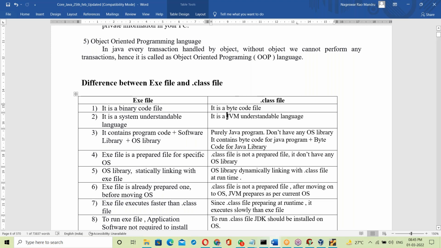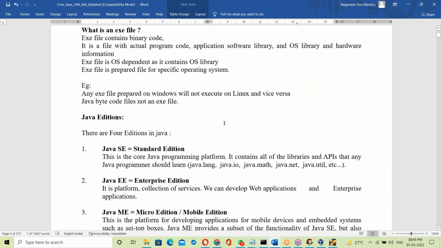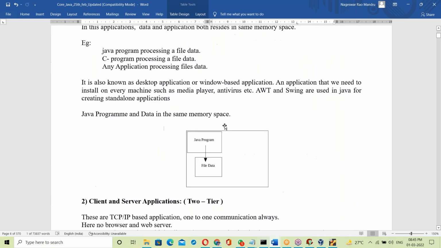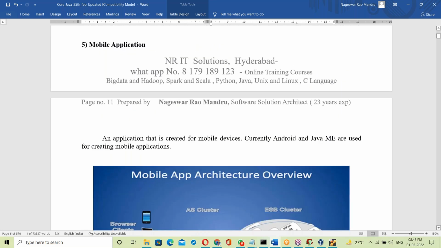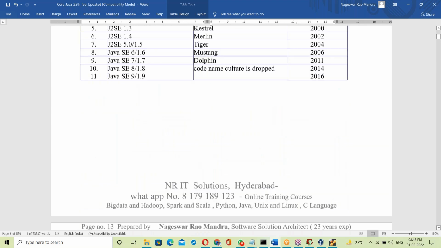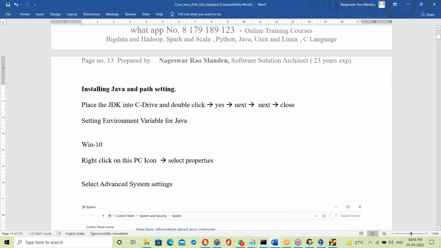Okay, so that's all for today. All this Java introduction is completed. The next topic is Java installation. Tomorrow we are entering into programming.